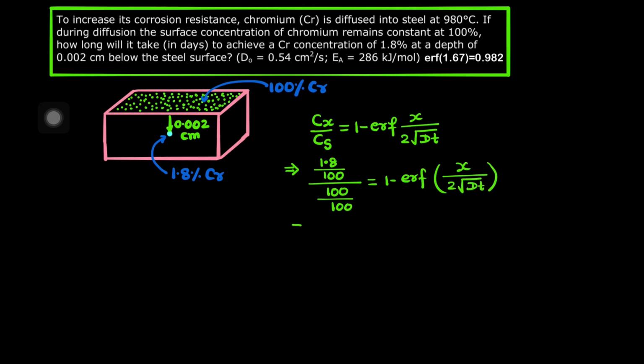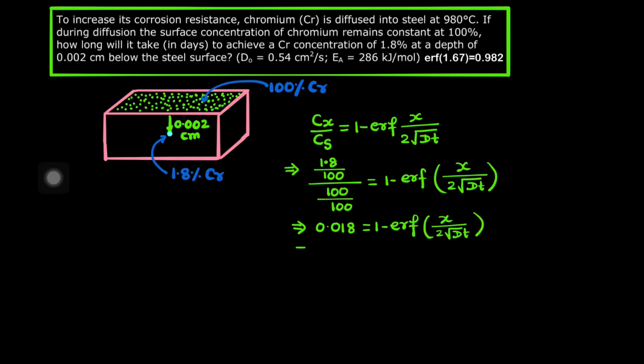Okay, if we just solve it, 100 will be cancelled out. So we will be getting overall 1.8 by 100, that is 0.018. That will be 1 minus error function of x by 2 root Dt.